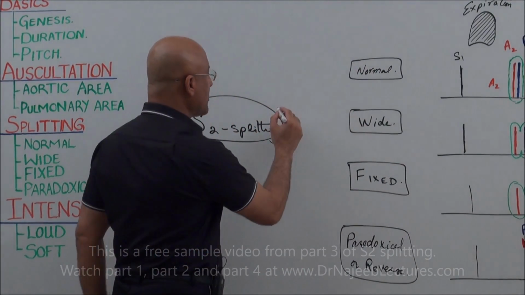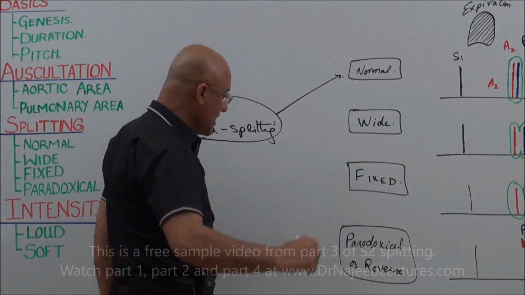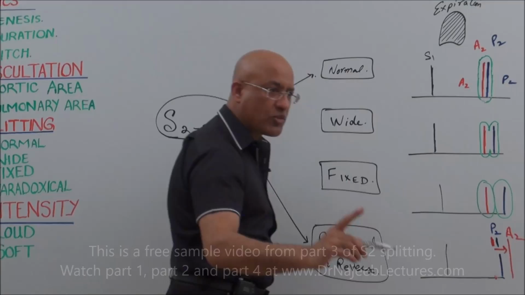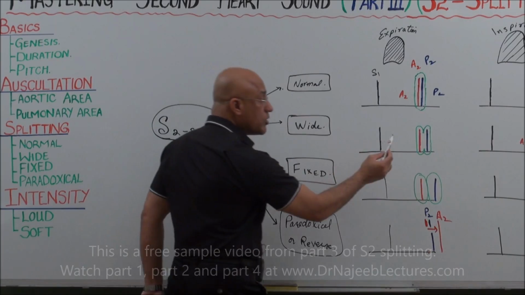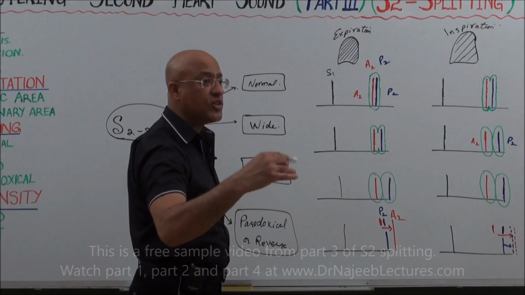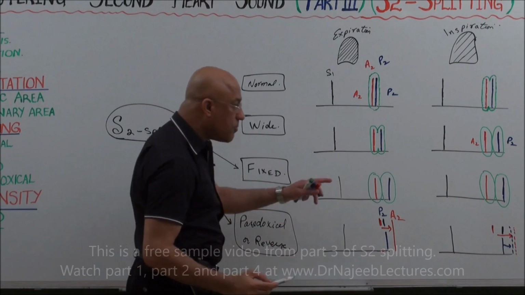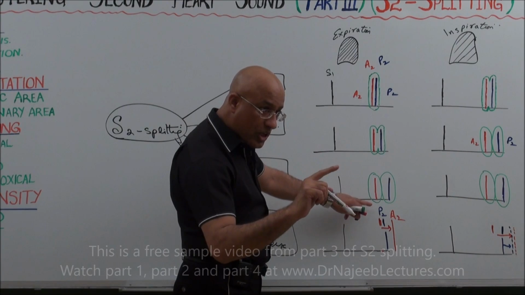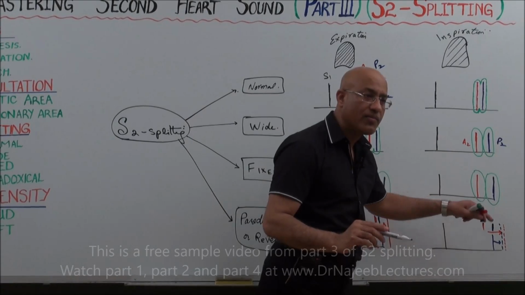There is normal split, which is only an inspiratory split, and then there is paradoxical split, which is only an expiratory split, and then there is wide splitting, which is during inspiration and expiration both, but with inspiratory accentuation of the split, and then there is fixed splitting where S2 is split, but the duration of the A2 P2 interval does not vary during expiration and inspiration, right?